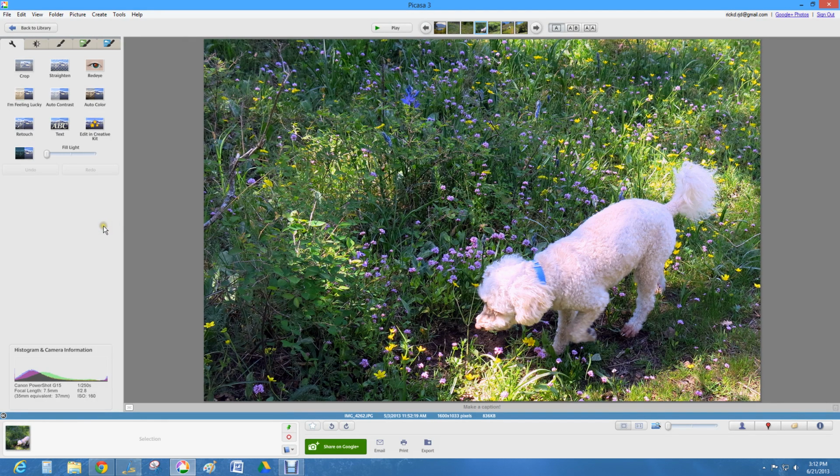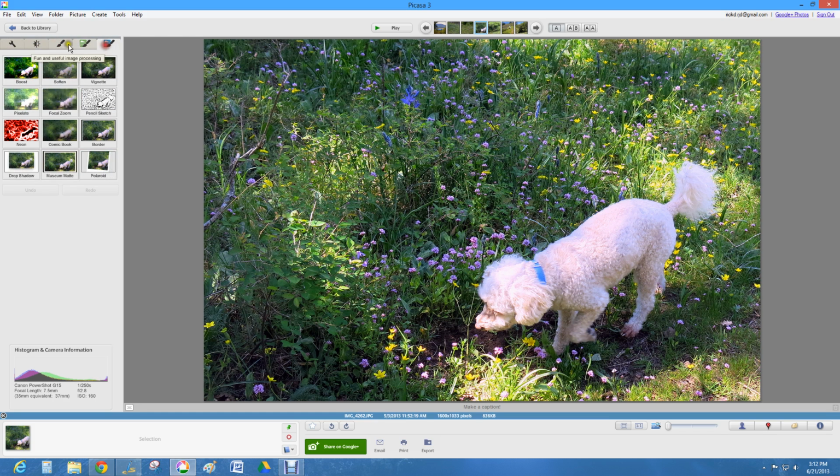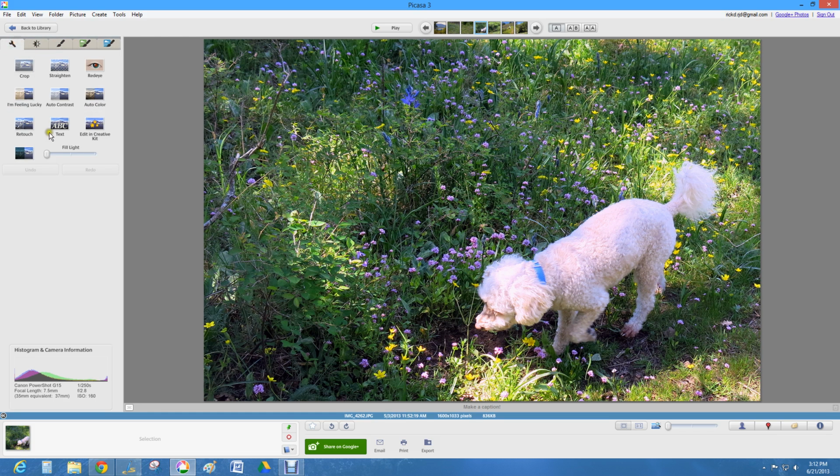Using our favorite photo editing program, Picasa, it's pretty easy to add a thought bubble to any photo. First of all, with this picture in the photo editing screen, I have several options here that most of us who use Picasa are pretty familiar with, the basic elements to enhance or change a photo. I'll go back to the main screen here and click on this one here, Edit in Creative Kit.